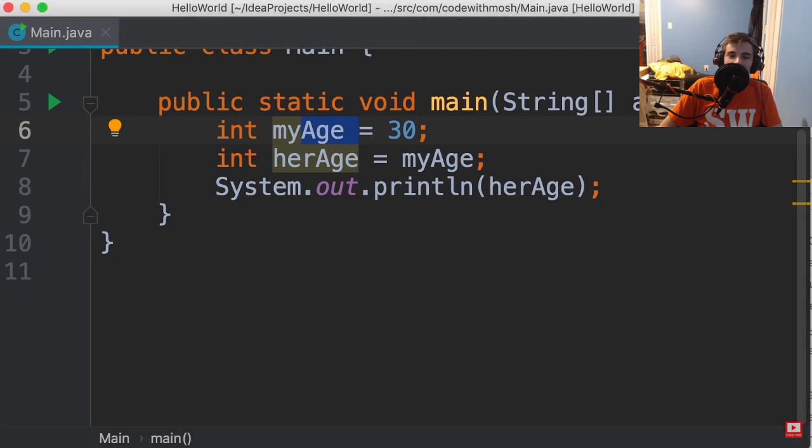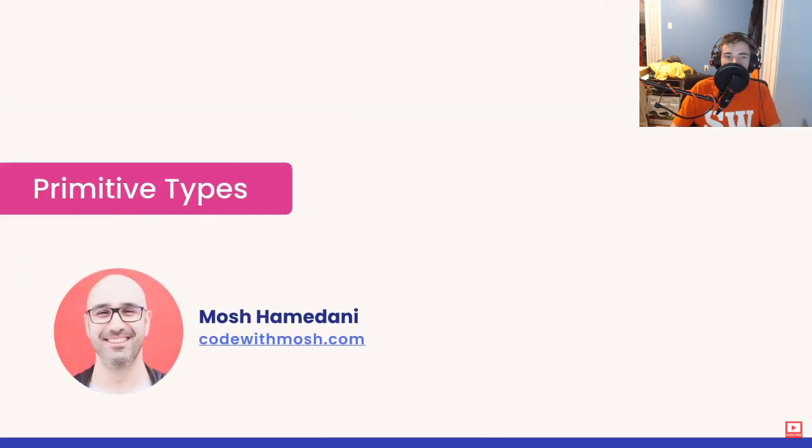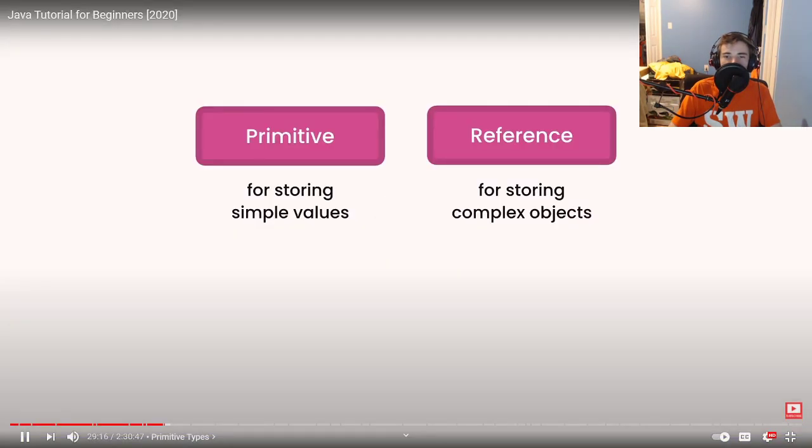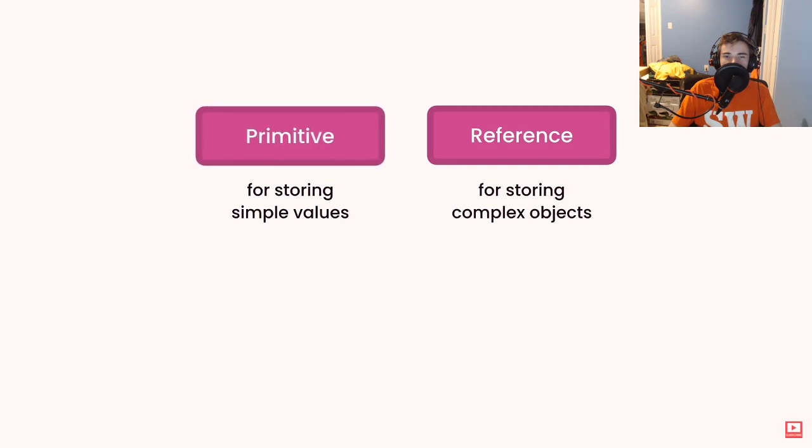So this is all about declaring and initializing variables. In the next tutorial, we're going to talk about various types in Java. Basically, we have two categories of types. We have primitive types for storing simple values, and non-primitive types or reference types for storing complex objects.